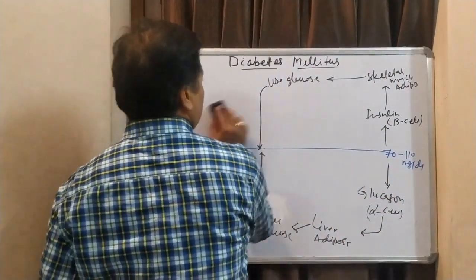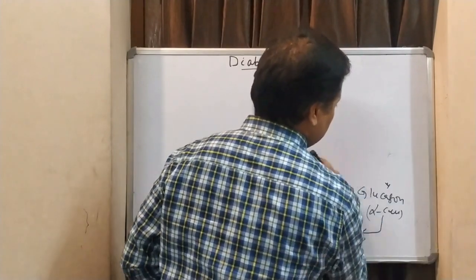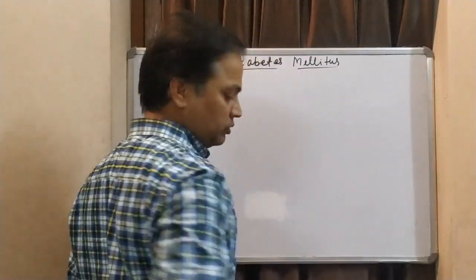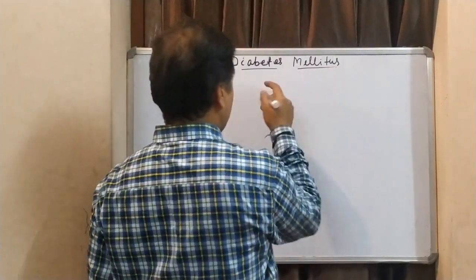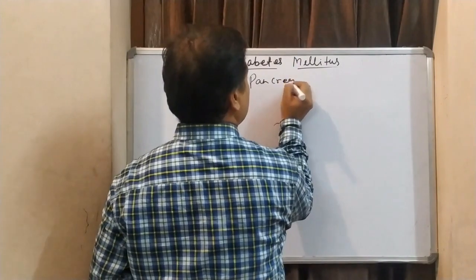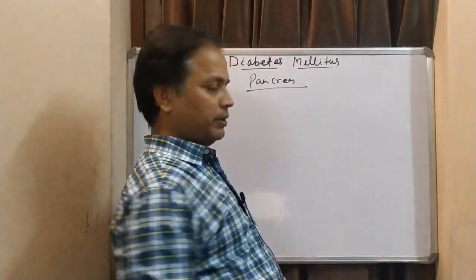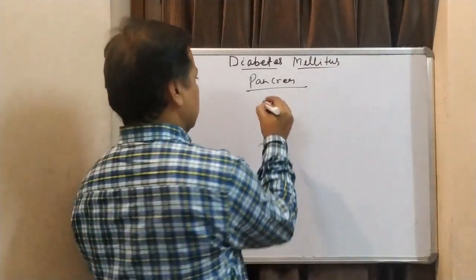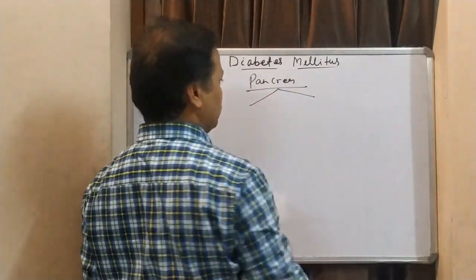Now we'll see some information about glucagon and insulin. Normally we have an important organ called the pancreas. Details about the pancreas and its secretions we will see in the endocrinology portion. This pancreas has mainly two portions.